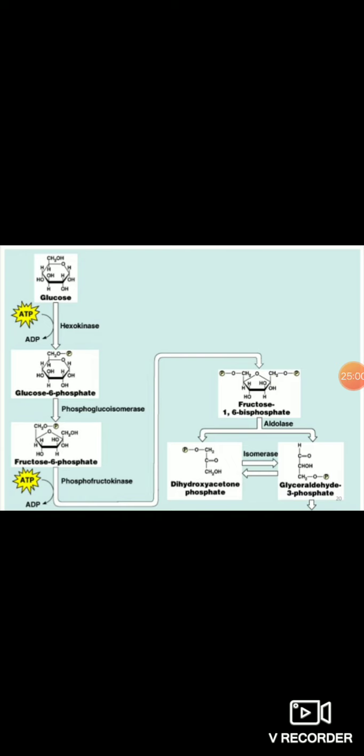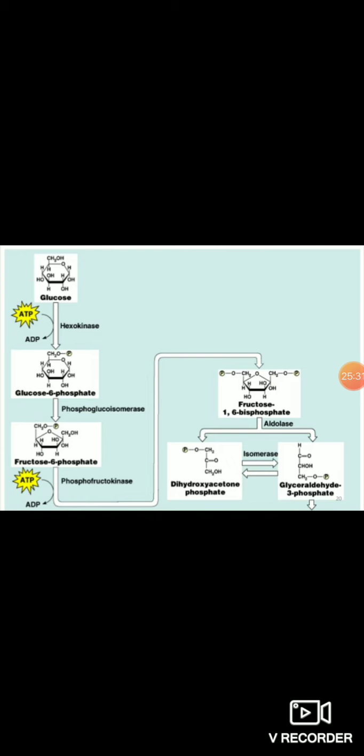Here which word is used? Bisphosphate. Bisphosphate means, you can see in the structure, the new phosphate group is not added to the previous phosphate, it is added to another carbon of this fructose. And the first phosphate is where?